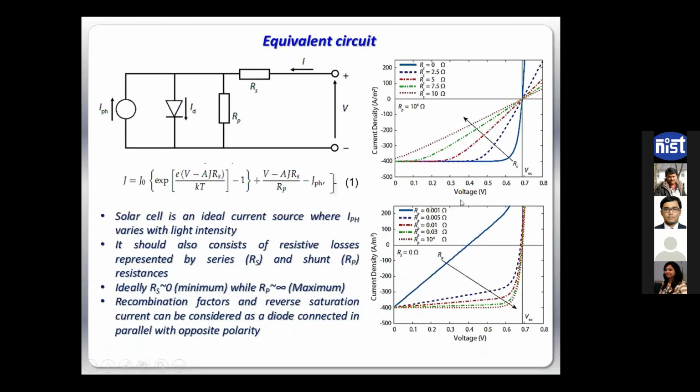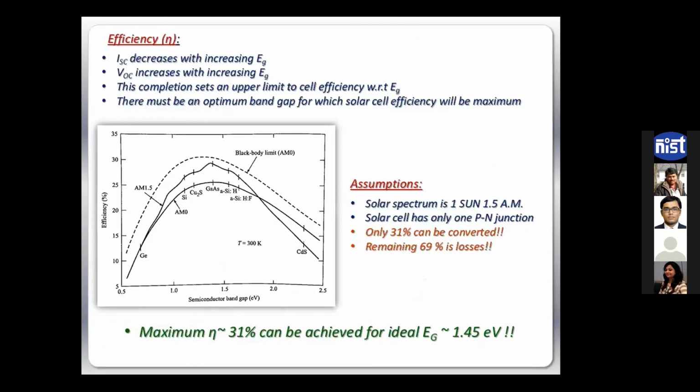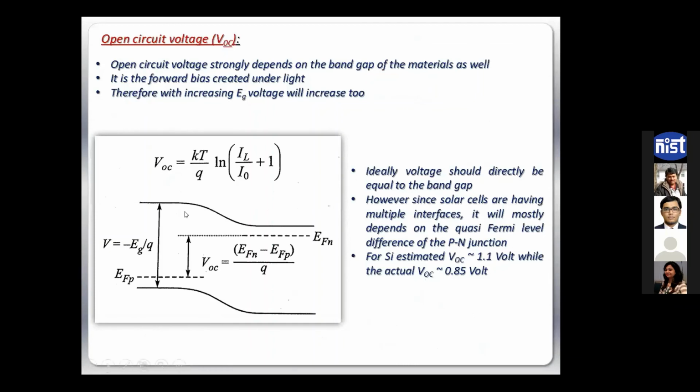And what I have discussed before is how the VOC depends on Eg. In the ideal case, if we have a single layer, the maximum VOC is supposed to be the band gap divided by the charge of the electron. But in the real world, due to p-n junction formation and the quasi-Fermi level distribution, we have a little bit of drop here. VOC actually becomes the difference between the Fermi level of the n side versus the p side, not Eg by charge. And this VOC is always lower than Eg, the band gap, right?